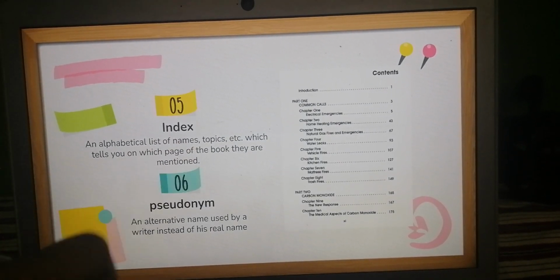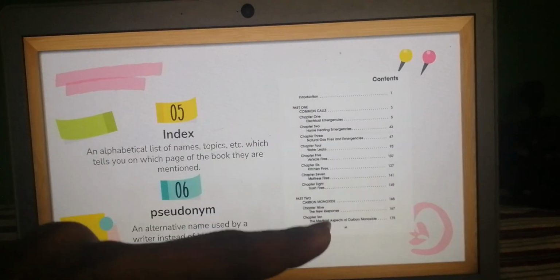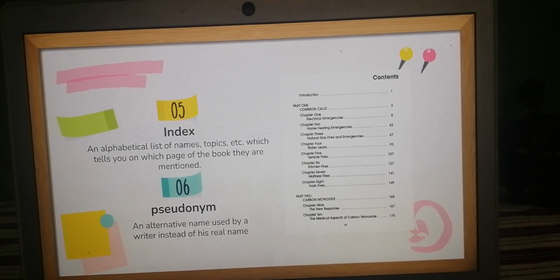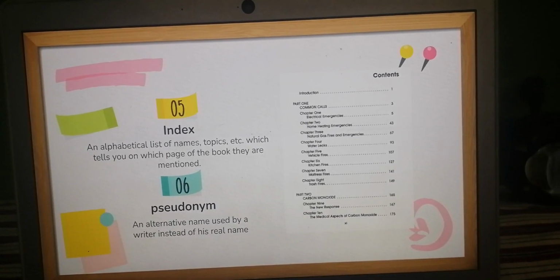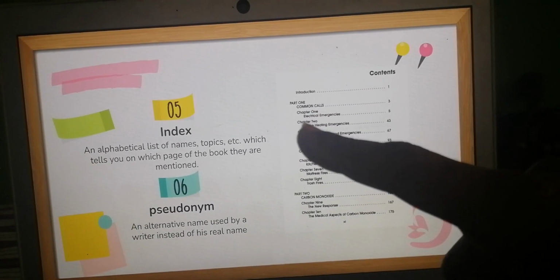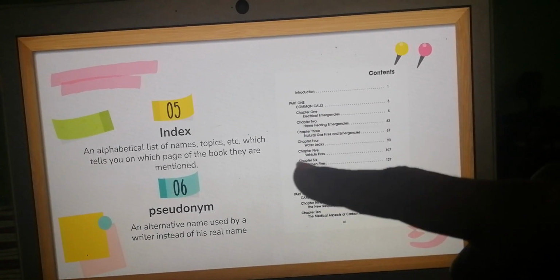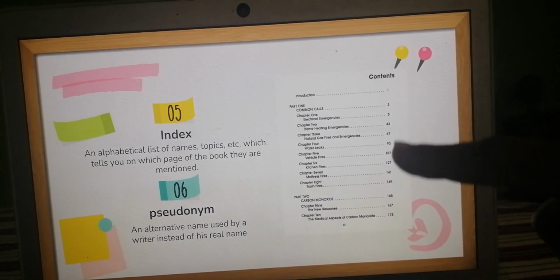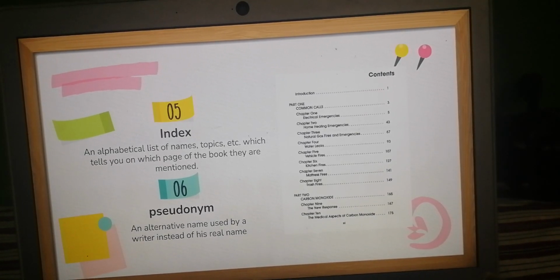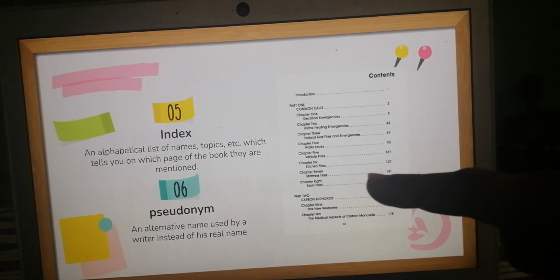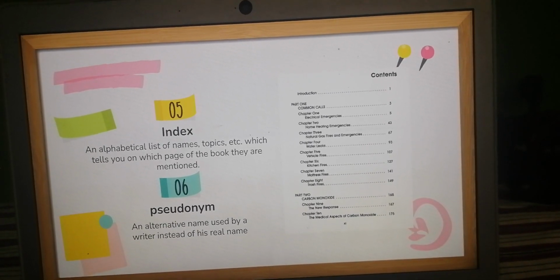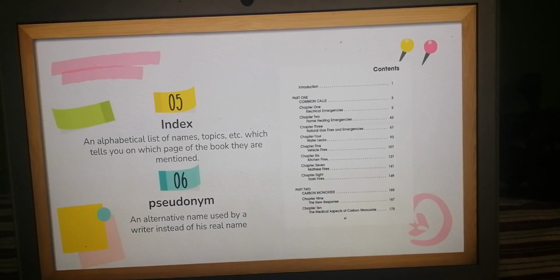Next is a part of a book called the index. You can see here, this is an index. It is an alphabetical list of names, topics, etc., which tells you on which page of the book they are mentioned. If you look at this picture, there will be chapter names and chapter numbers, and the page number is given here. So it is the list of chapters and then the page numbers. If you want to go to a particular chapter, you can directly go there by looking at the page number. It is there in all the books.